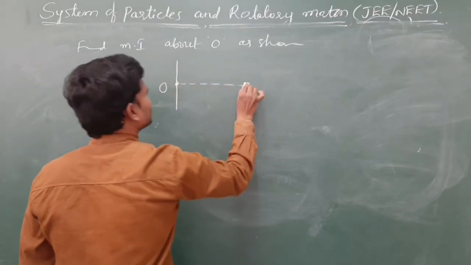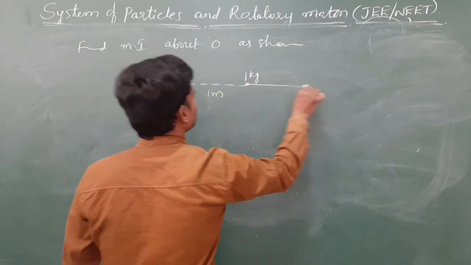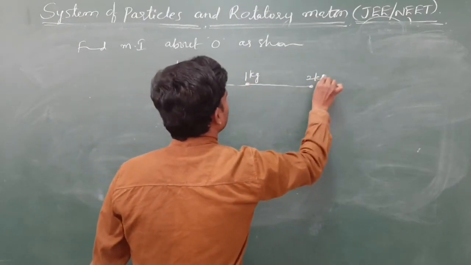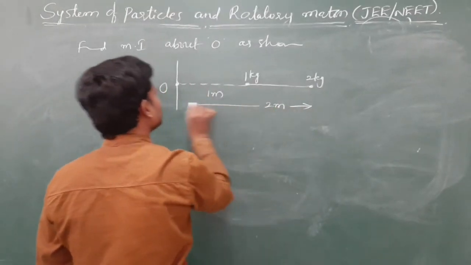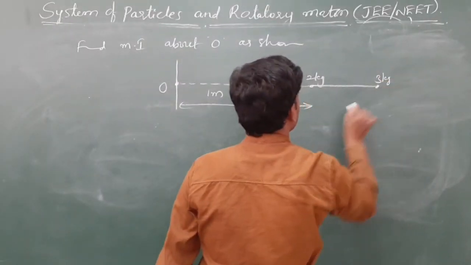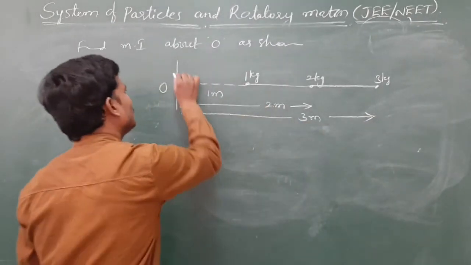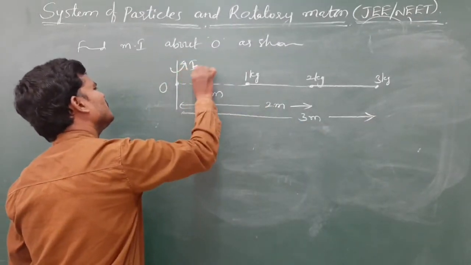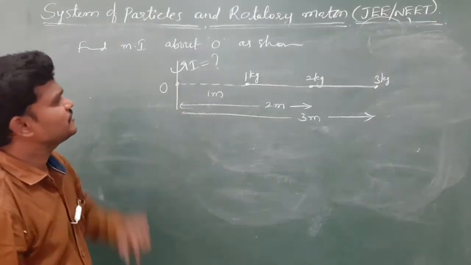Let us suppose this is a 1 kg mass placed at 1 meter distance, a 2 kg mass placed at 2 meter distance, and a 3 kg mass placed at 3 meter distance. Now we have to find the moment of inertia about this axis.